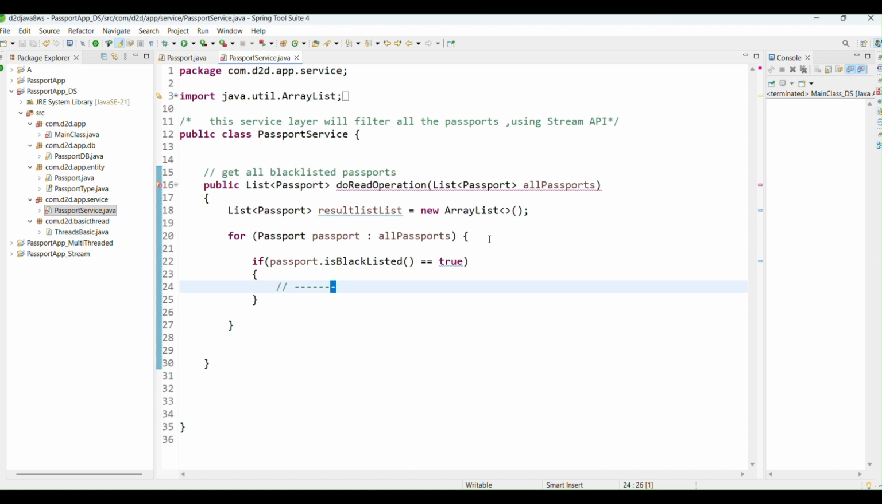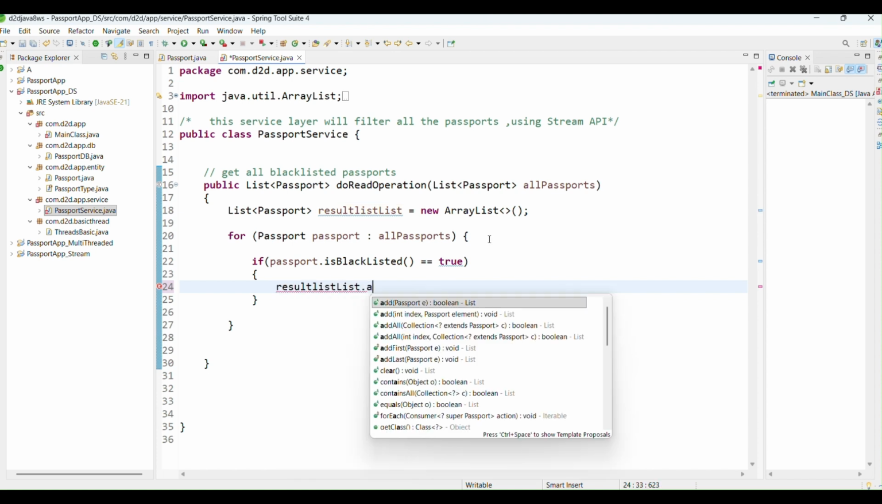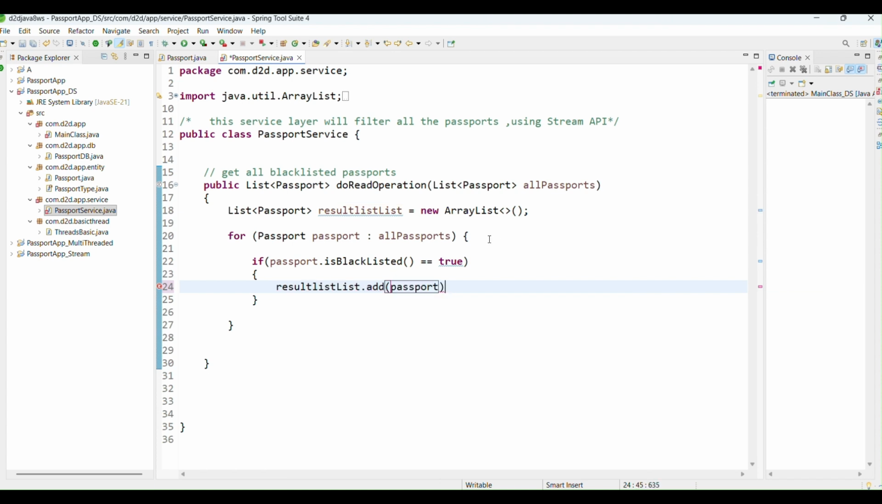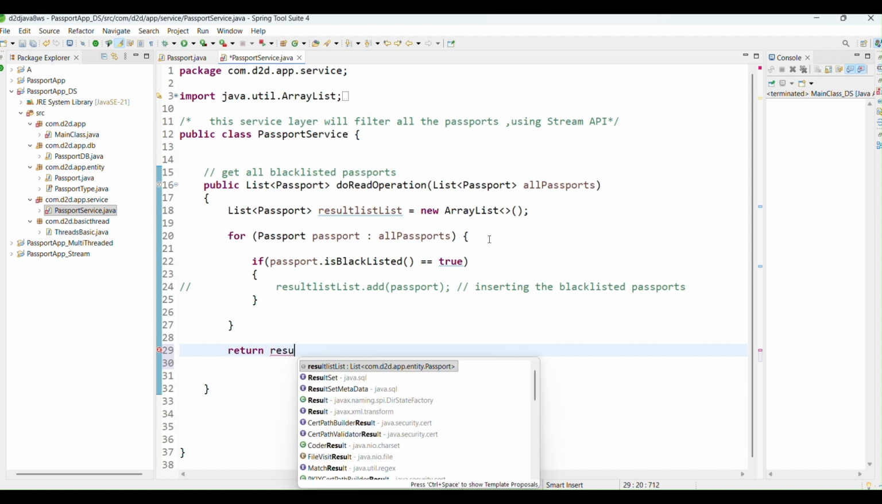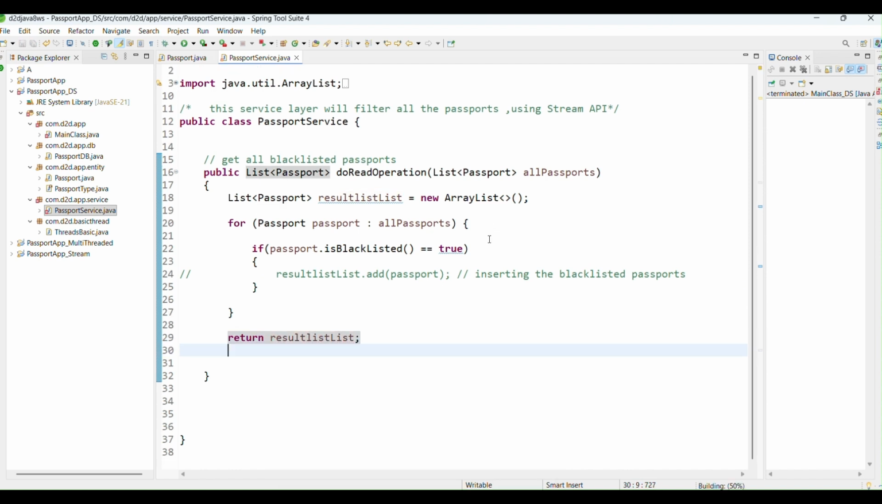But I am also inserting the blacklisted passport in the list. This is how I am inserting the blacklisted passports. And then return what? Result list. This is that simple.